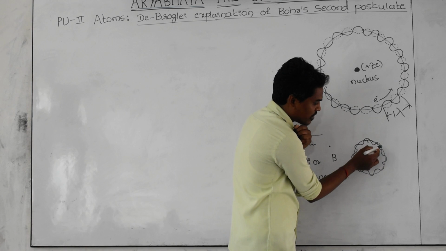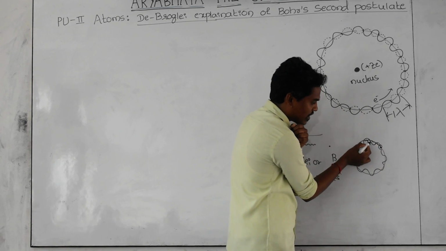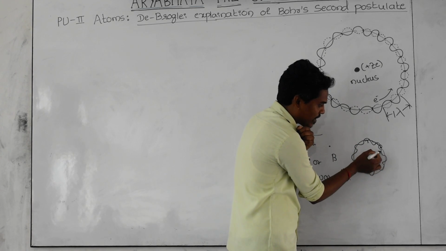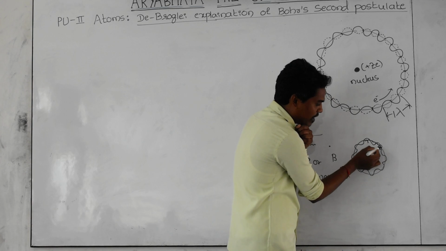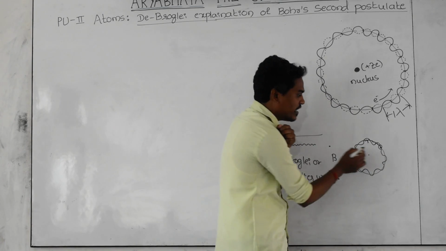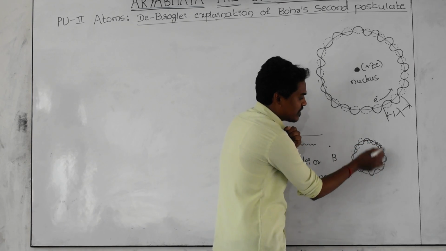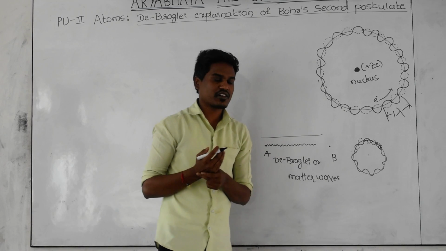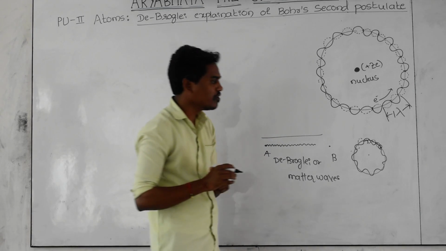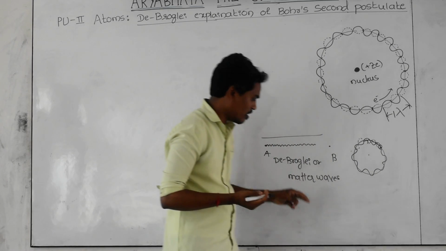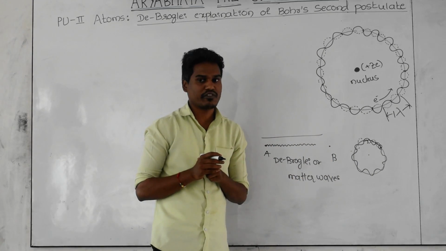Just imagine, this is the initial point. From this point the electron is starting, and after one complete revolution, the electron is coming again to this point. Whenever the electron reaches the first point, it creates a standing wave. Reflecting here, again it creates a standing wave. Whether it is a progressive wave or a standing wave, whatever kind of wave it is, these waves are called particle waves or matter waves or de Broglie waves.